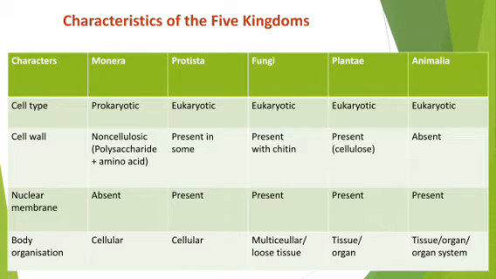Okay, so my dear student, in the first column you can see characters. These are the different characters explained by Robert Whittaker. The first character is cell type. That means what type of cell the organisms of the five kingdoms possess or have. Okay, so first kingdom we know, kingdom Monera.